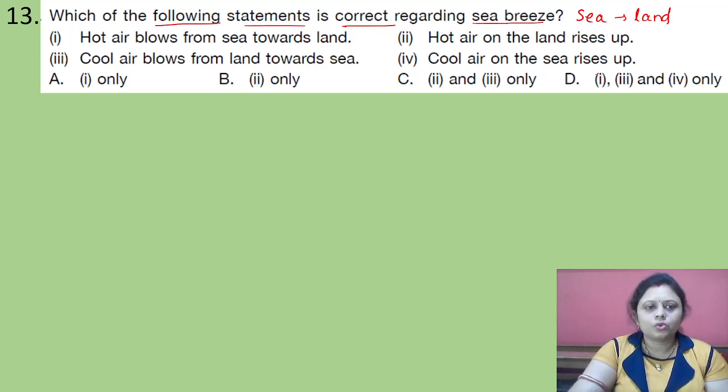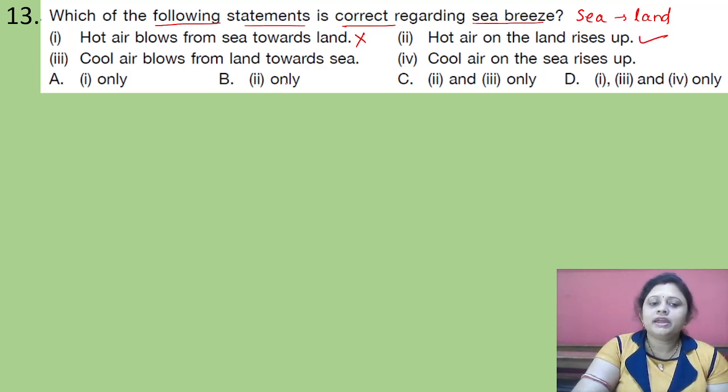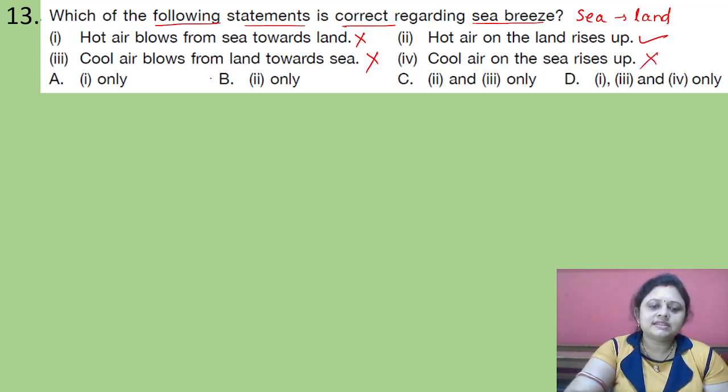Okay, so here, hot air goes from sea toward the land? No, it will be the cold air. Hot air on the land rises up. Correct. Cool air blows from land towards sea. No. Cool air on the sea rises up. No. So correct answer is option B, that is 2 only.